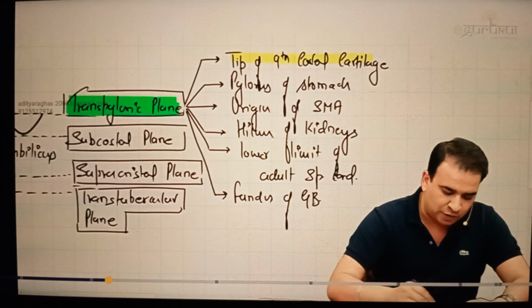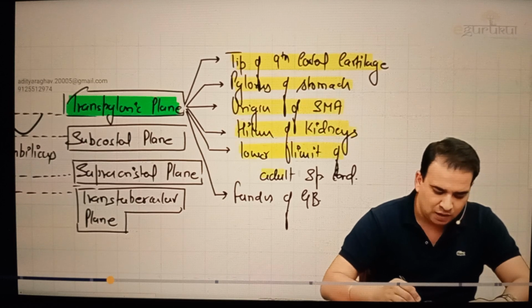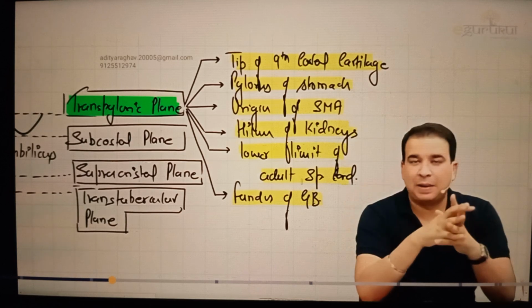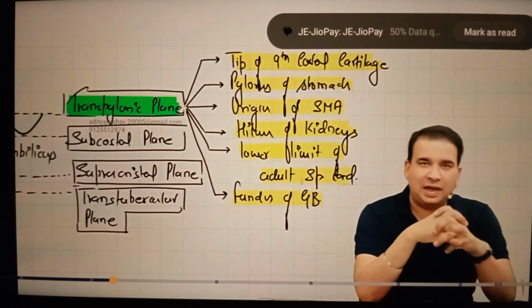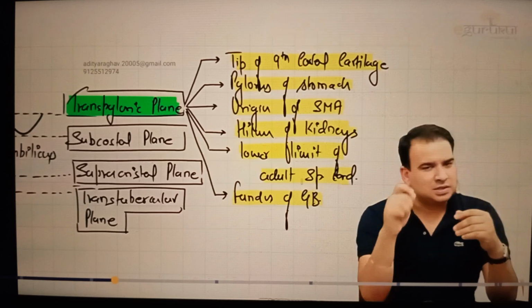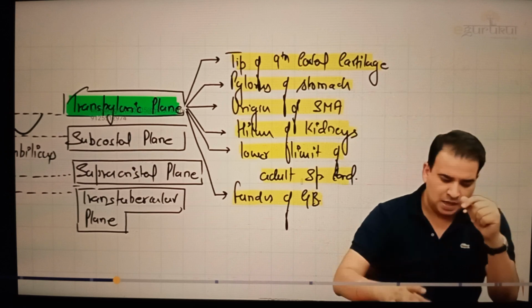Well, they all are important and potential question. Tip of 9th costal cartilage, pylorus of stomach, origin of superior mesenteric artery, hilum of kidney, lower limit of adult spinal cord, and fundus of gallbladder. These are some important structures lying at this transpyloric plane, or you can say at the level of lower border of L1. One was the lower border of T4, which was very important. That was the sternal angle, a very important landmark. Similarly, the lower border of L1, transpyloric plane, is also an extremely important landmark, and you should know about it.